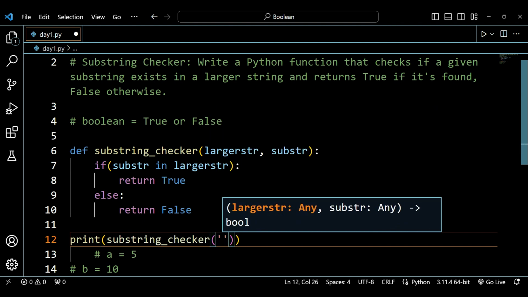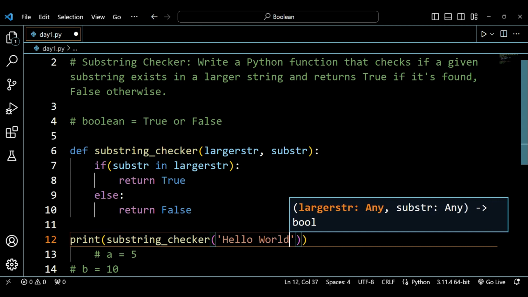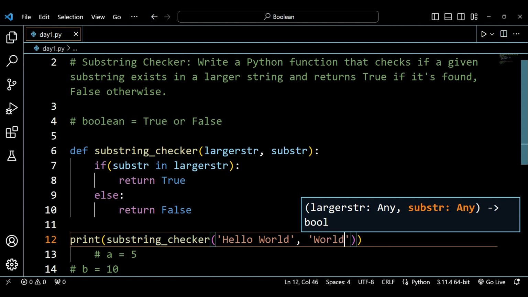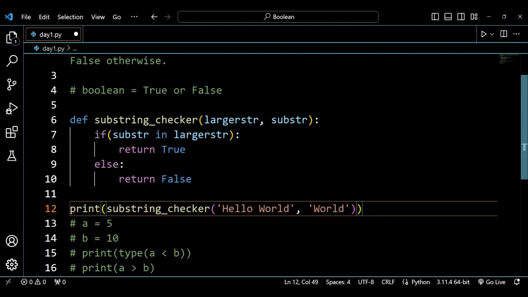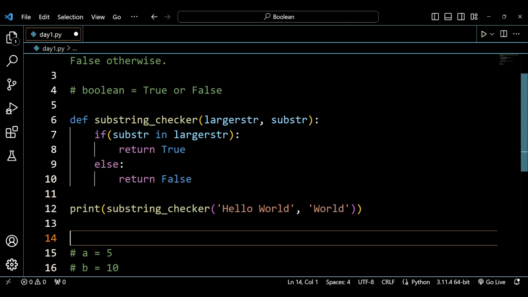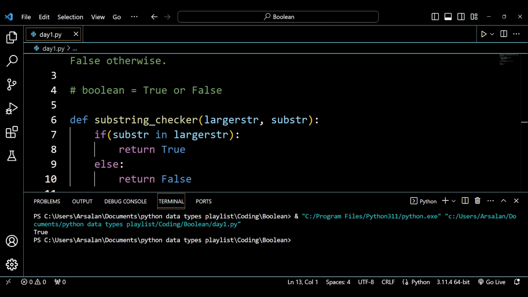First of all, I will pass the larger string, let's say hello world, and the second will be world. So world is already there inside the larger string, hello world is the larger string and world is the substring, so it should print the value true. As you can see, it is printing the value true.